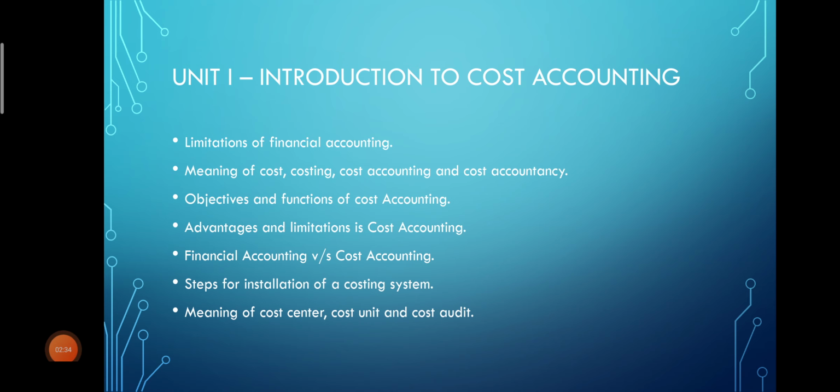Next we will study the objectives and functions of cost accounting, then advantages and limitations of cost accounting, then financial accounting versus cost accounting, steps for installation of a costing system, then the meaning of cost center, cost unit, and cost audit. This is your first unit.